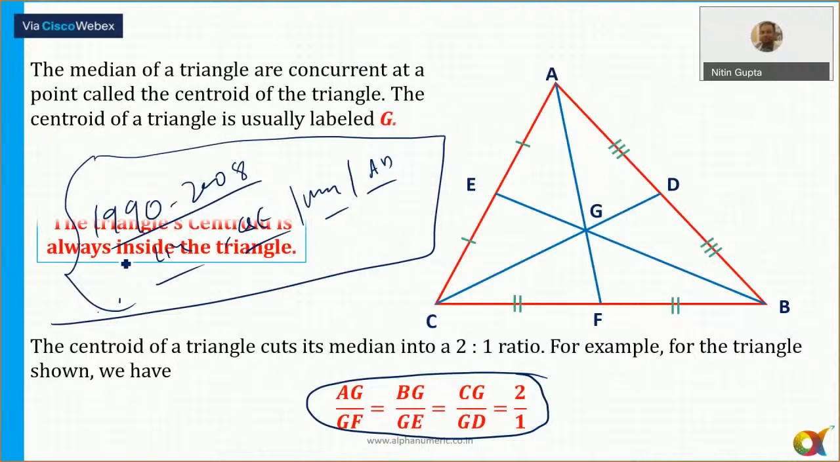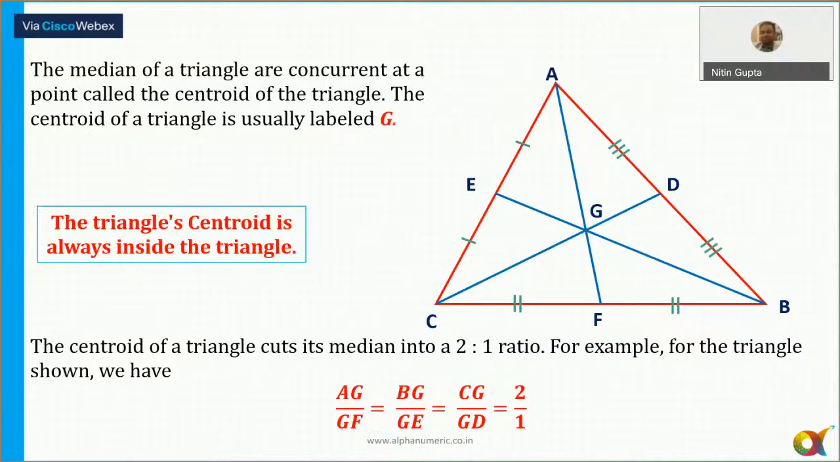Okay. Now, the centroid of a triangle is always inside the triangle. The centroid of a triangle is always inside.